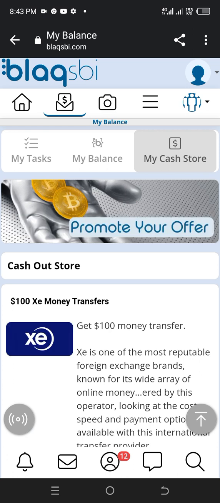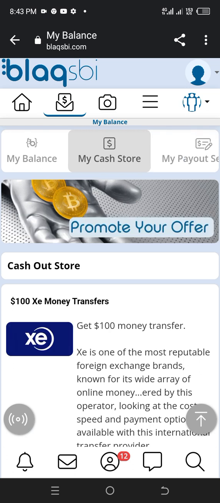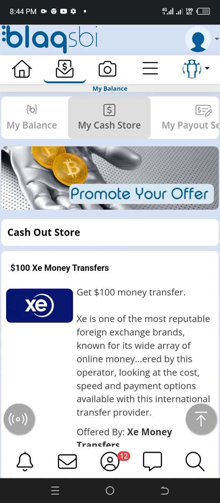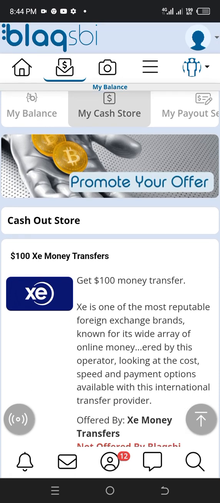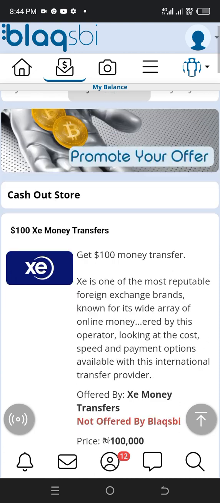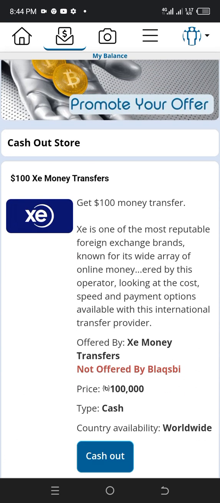On my cash store now, you watch carefully. $100 XC money transfer. Get $100 money transfer. XC is one of the most reputable foreign exchange brands known for its wide array of online money transfer options, looking at the cost, speed, and payment options available with this international transfer provider, offered by XC Money, not offered by Blacksby.